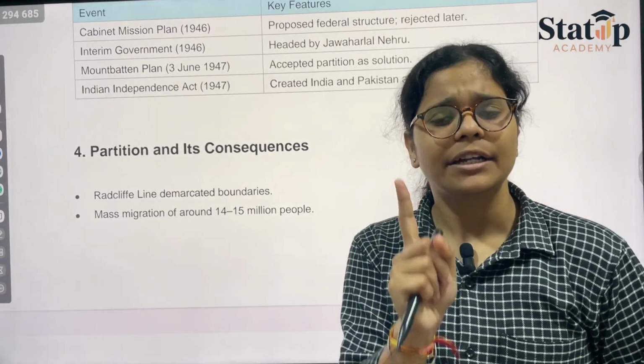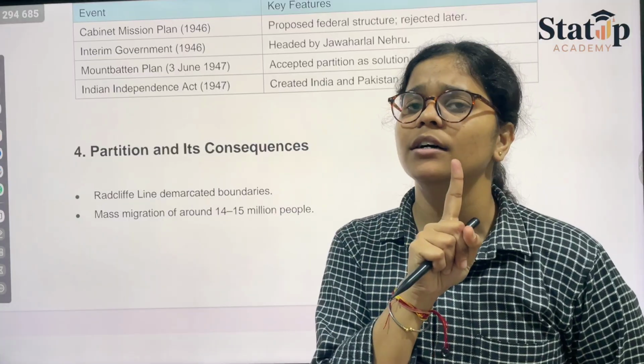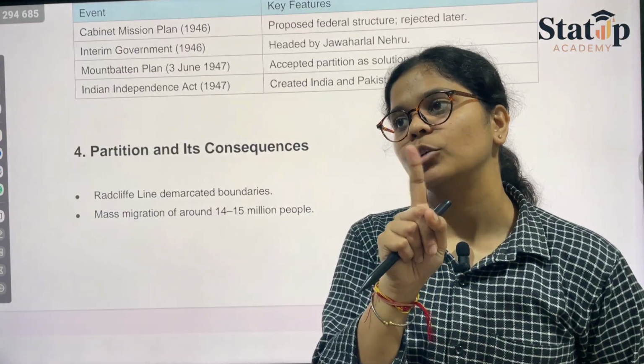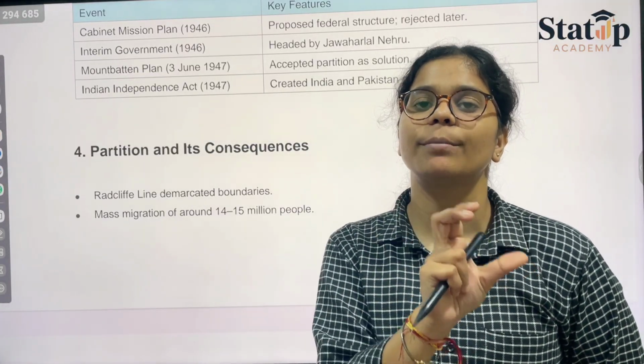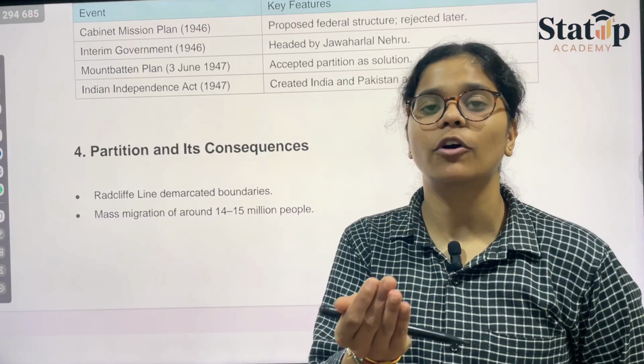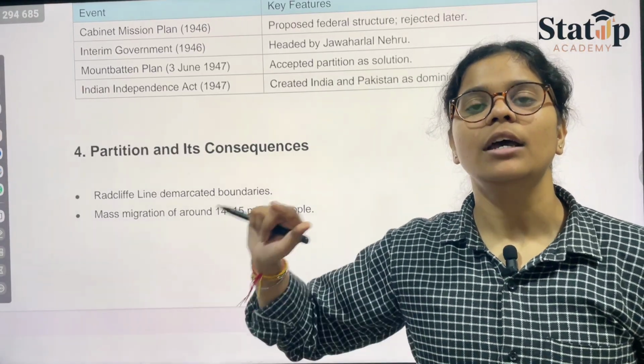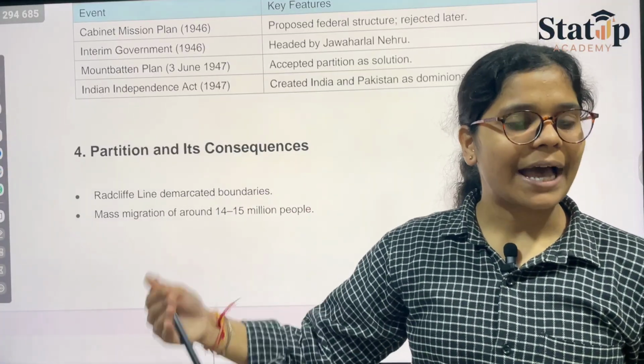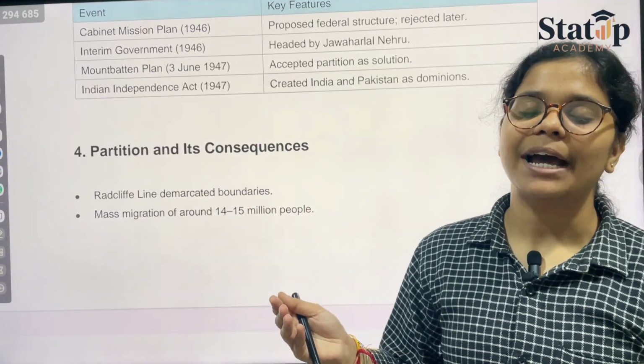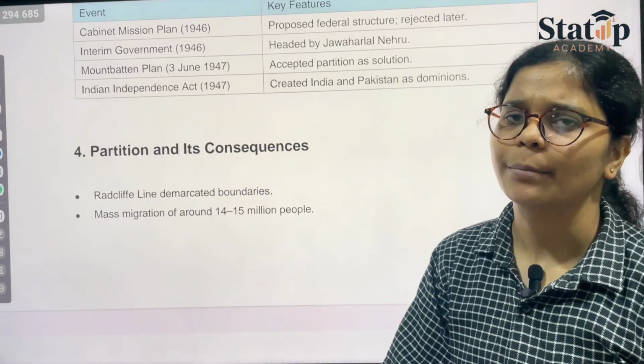Rajagopalacharya, and the first president, Dr. Rajendra Prasad, he was also a member of the framing committee. Framing of what? Framing of the Constitution. That actually came into the minds of the Indian public from the plan of the British. That plan is basically known as the Cabinet Mission or Cabinet Plan.